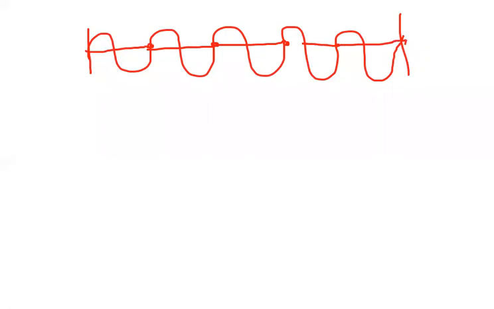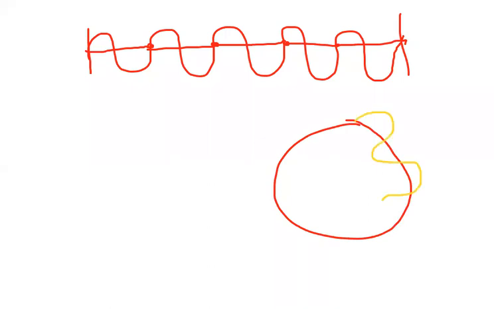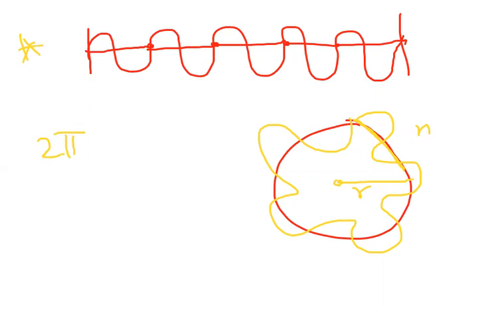So the wave we can now represent in this way. Suppose total n waves are there. The radius we consider here is r. So what should I write? 2 pi r is circumference.